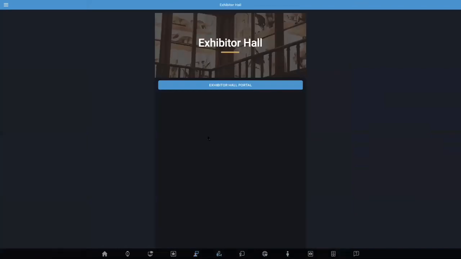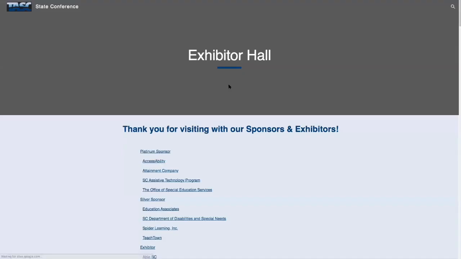Next is the exhibitor hall. Note, the exhibitor hall is on an external website. It is the only one of the items on the conference app that is on a different website. So when you go out into the exhibitor hall, you are no longer on the conference app. So you will need to close the exhibitor hall window in the web browser so that you can go back into the TASC app. If you are using your smartphone and added the app to your homepage, some of those links that are in the exhibitor hall, and we'll show you shortly, may not be accessible.